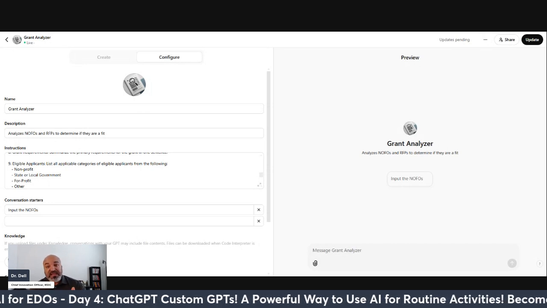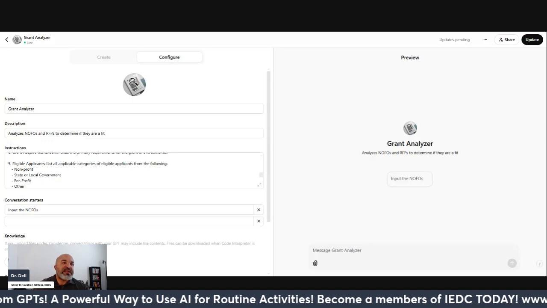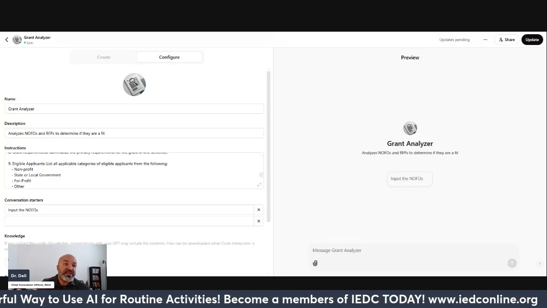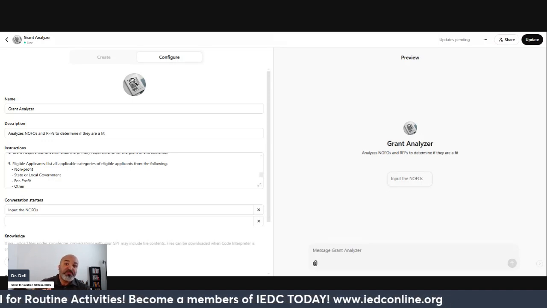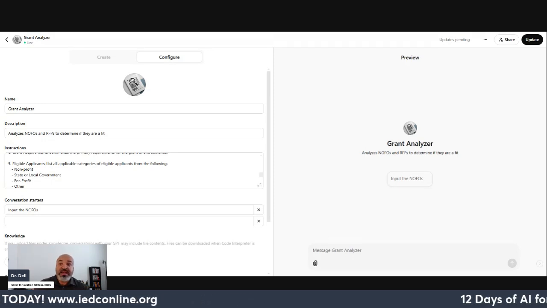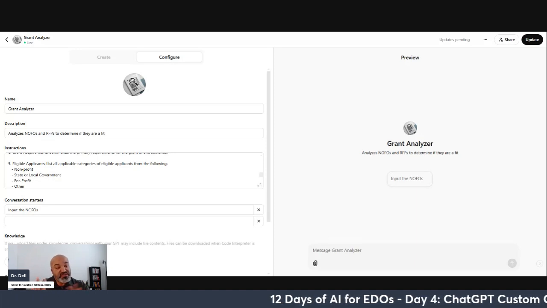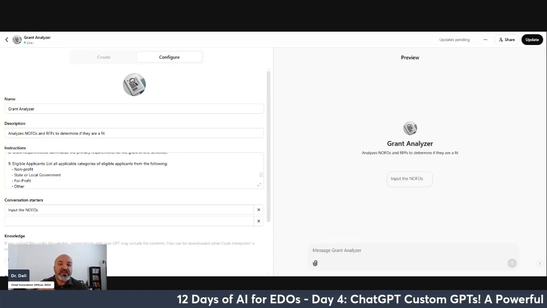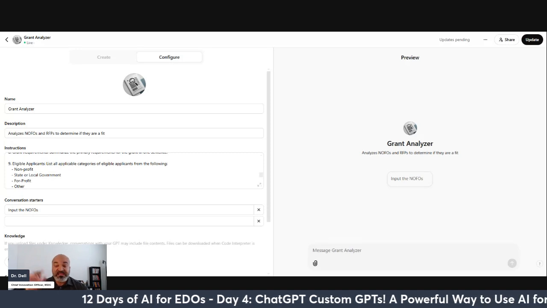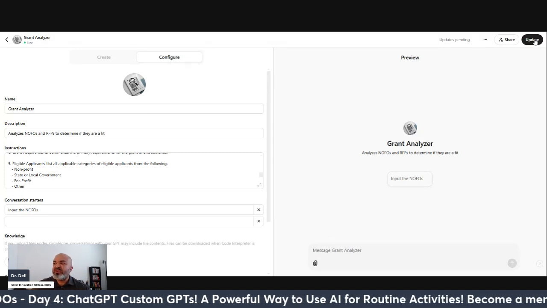If I wanted to add some complexity into the instructions, I could. Let's say the grant that we used, right? It was out of date. It was past due. For any grant that is past due, I could say don't include it in the format, or flag that it is a past due grant. Maybe there are specific contacts. I could go into the instructions and say, also put separate contact information if there's an email attached, and put an email column. So you begin to see all the things that you can do with that.